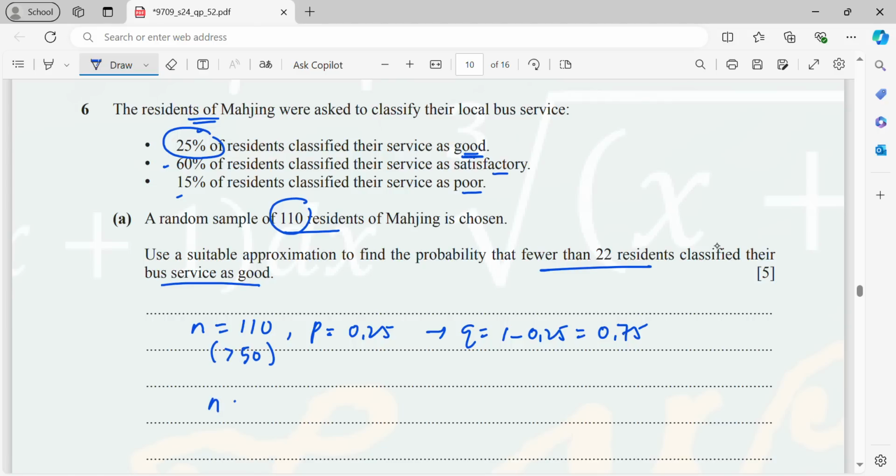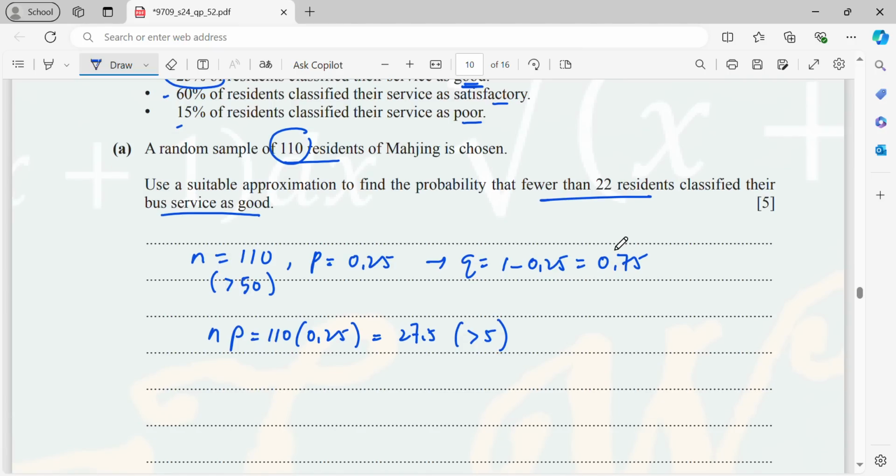Alright, so now I need to check what my np is. np is 110 times 0.25. This is going to be 27.5, which is greater than 5. Therefore, it will be normally distributed. So for the normal distribution, I need to get the variance. My variance is npq from the binomial. So my np is 27.5 times the q 0.75, and you will be getting 20.625.